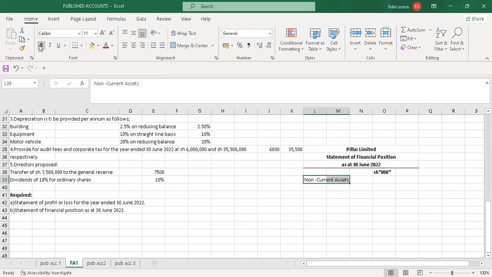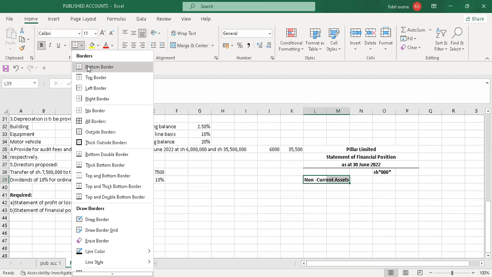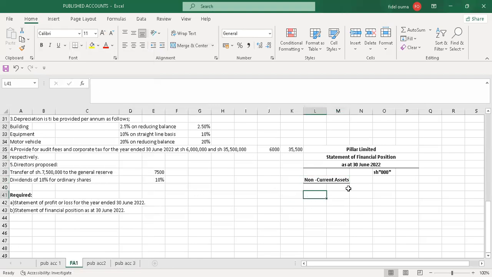Just bold this, then create a bottom border. The values we'll have on non-current assets are the net book value, so I'll start with buildings.